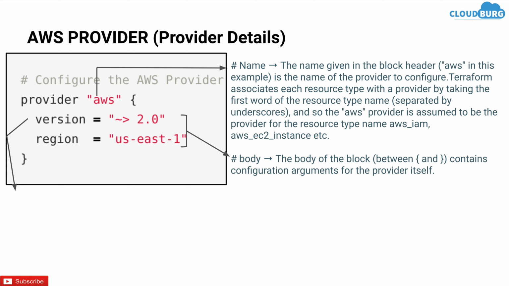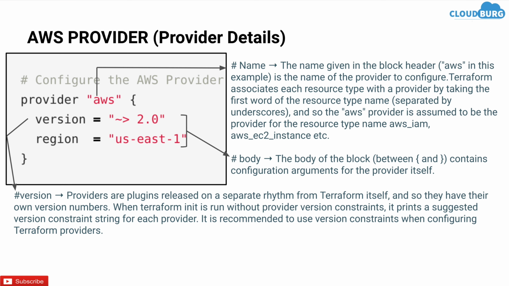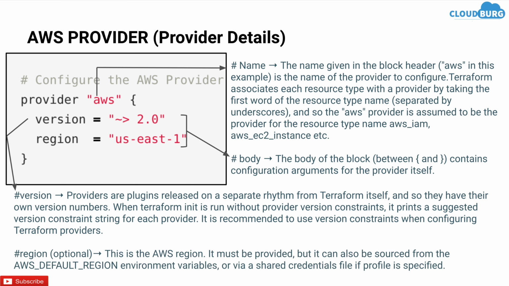Body. The body of the block between these brackets contains configuration arguments for the provider itself. Version. Providers are plugins released on a separate rhythm from Terraform itself, and so they have their own version numbers. When terraform init, which is used to initialize the configuration, is run without a provider version constraint, it prints a suggested version constraint string for each provider. It is recommended to use a version constraint when configuring a Terraform provider. Before upgrading to the latest provider, which is 2.0, upgrade it to the latest version of 1.0.